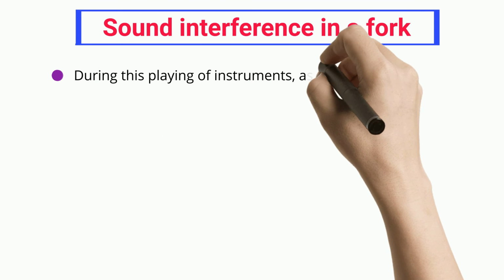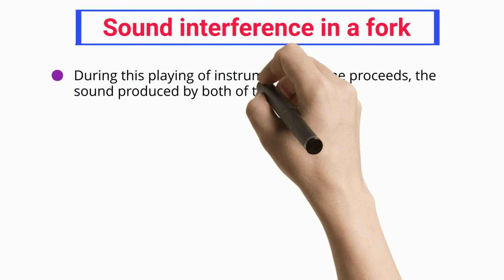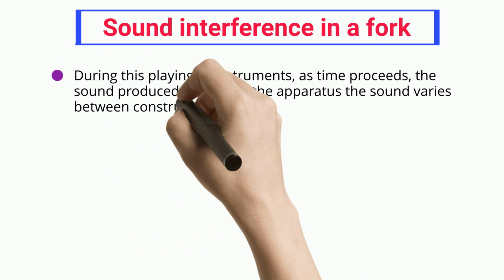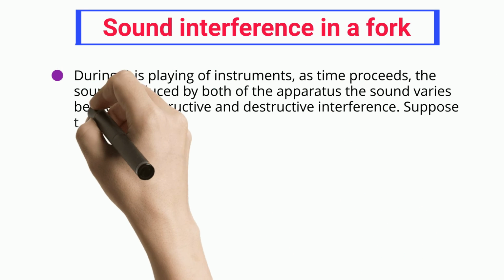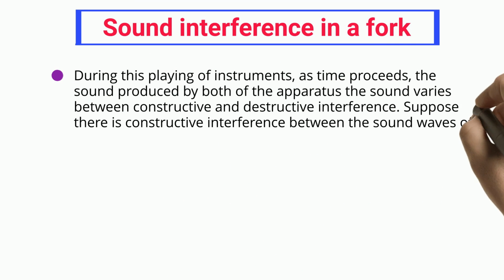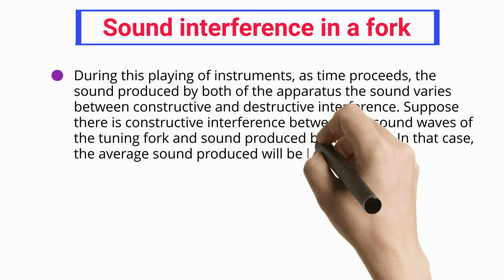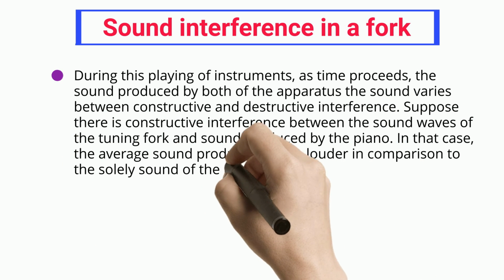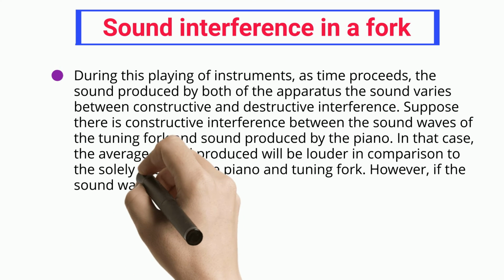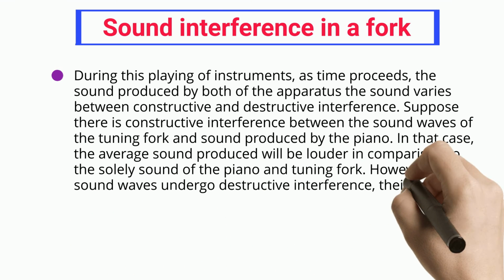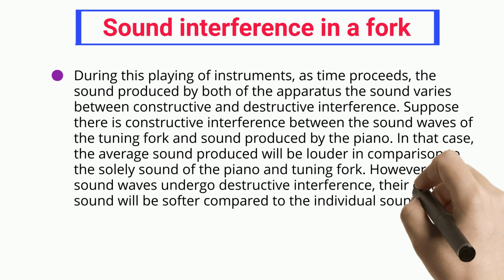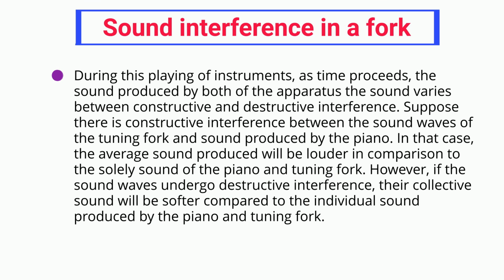As time proceeds, the sound produced by both apparatus varies between constructive and destructive interference. If there is constructive interference between the sound waves of the tuning fork and the piano, the sound produced will be louder in comparison to the sound of the piano or tuning fork alone. However, if the sound waves undergo destructive interference, their collective sound will be softer compared to the individual sound produced by the piano and tuning fork.